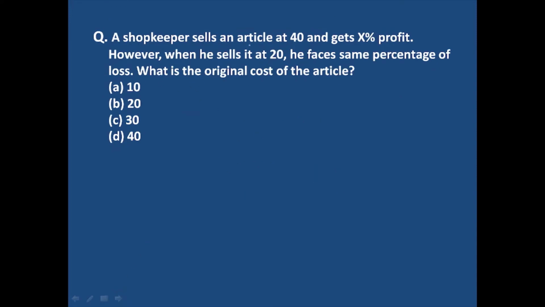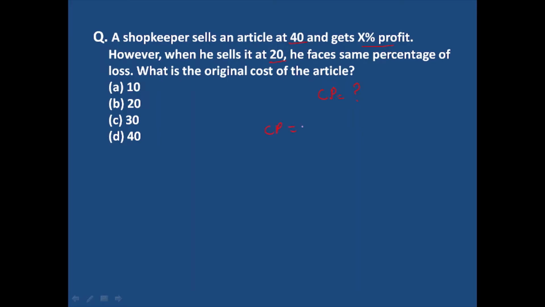A shopkeeper sells an article at 40 rupees and gets X% profit. However, when he sells it at 20, he faces the same percentage of loss. What is the original cost of the article? So we have to find out the CP, the cost price of the article. Now there are two SP.